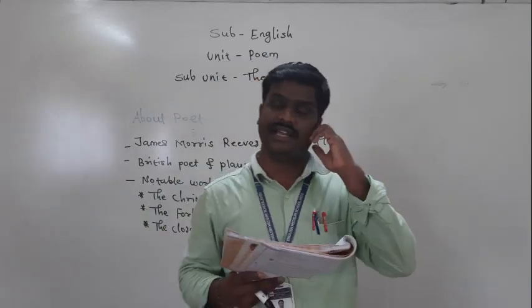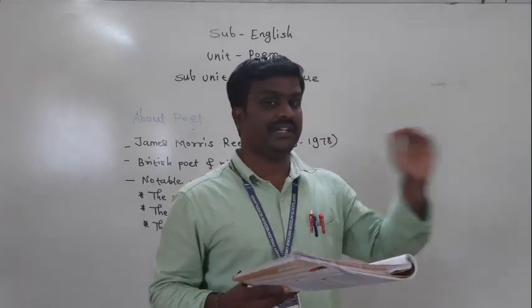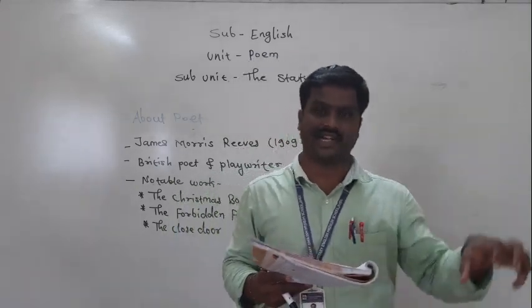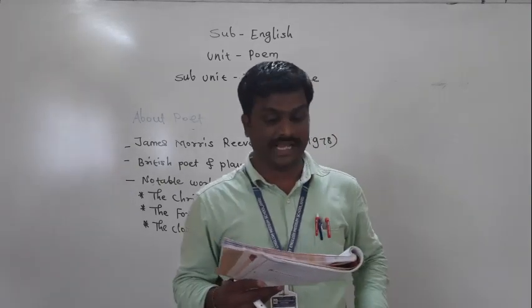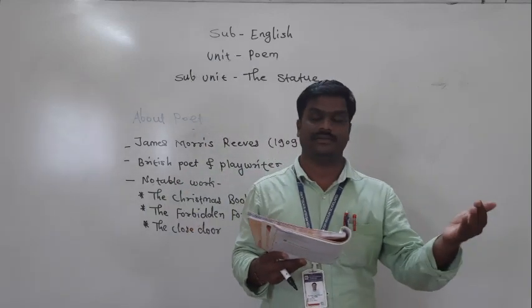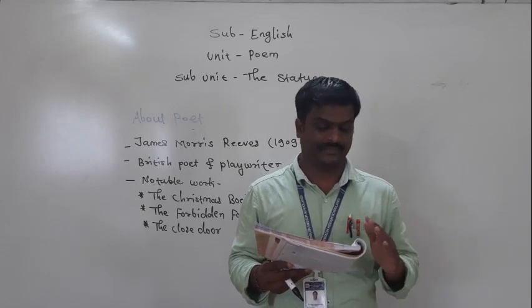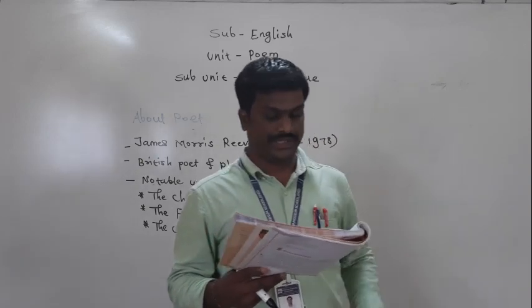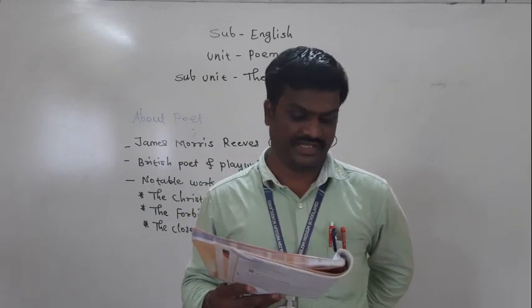The very first line is giving a description of the location, where that statue is located. The poet has described that point. Next point: sits a stone gentleman with a stone face.